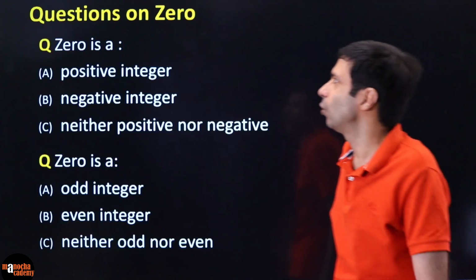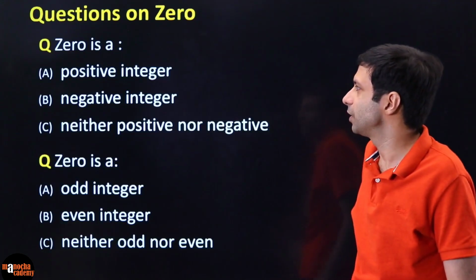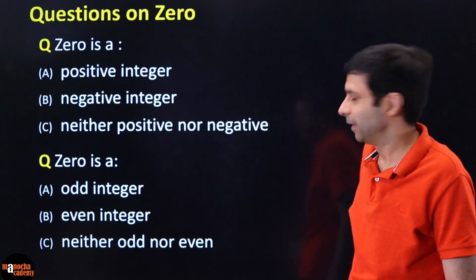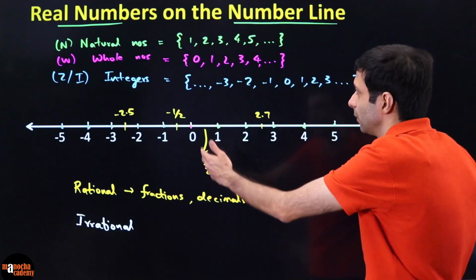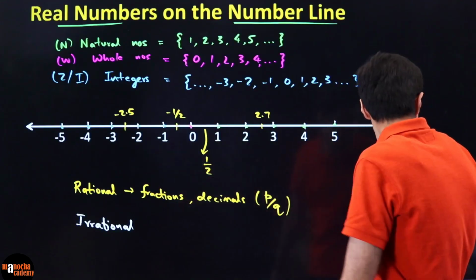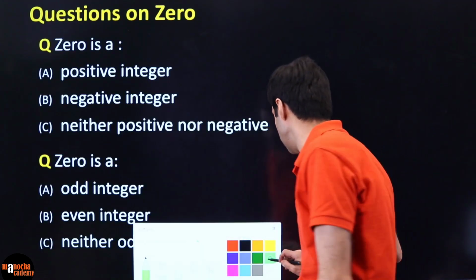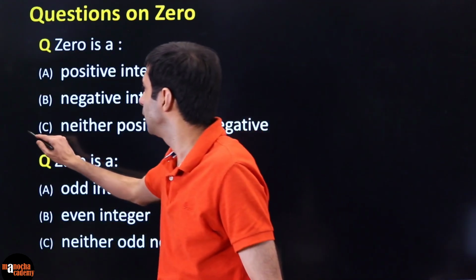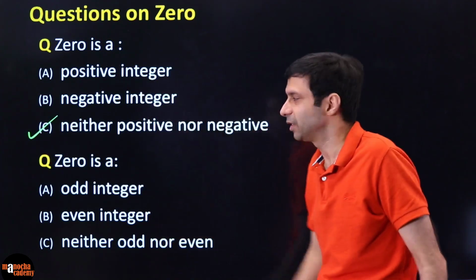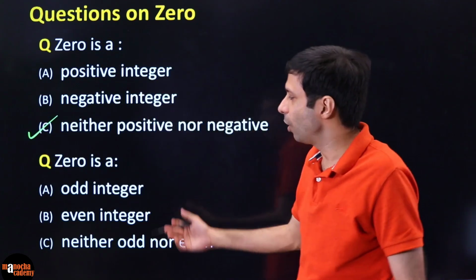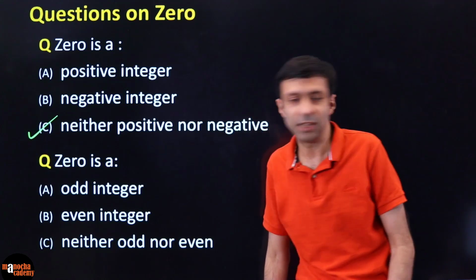Now the question is: is 0 a positive integer, a negative integer, or is it neither positive nor negative? So 0 is right here in the middle. Here you can see all the positive numbers, here are all the negative numbers. So here we can say the answer is that it is neither positive nor negative because it's in between.